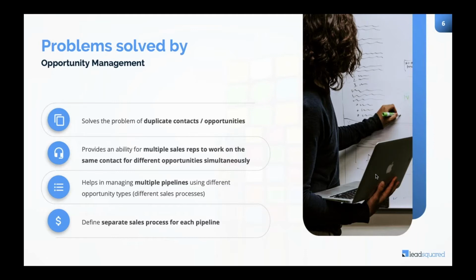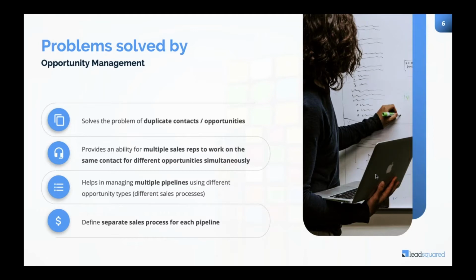The next thing is defining a separate sales process for each pipeline. Now, those of you who are aware of our automation capabilities must know that every time a new lead comes, we can trigger the automation. Or every time a lead is updated, we can trigger the automation. Or a new activity is done, an activity is updated, all of that.